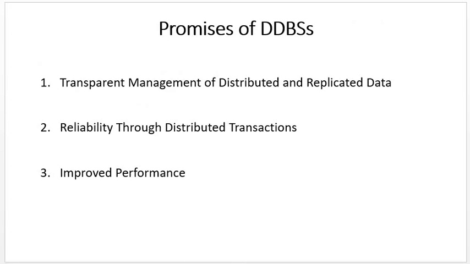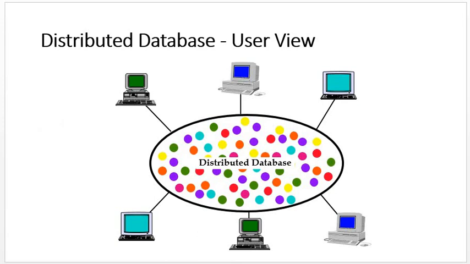Now next are the promises of a distributed database management system. The three advantages are also known as the promises of a distributed database system. First is transparent management of distributed and replicated data, then reliability through distributed transactions, and the third is improved performance. Now we will move to the first promise.